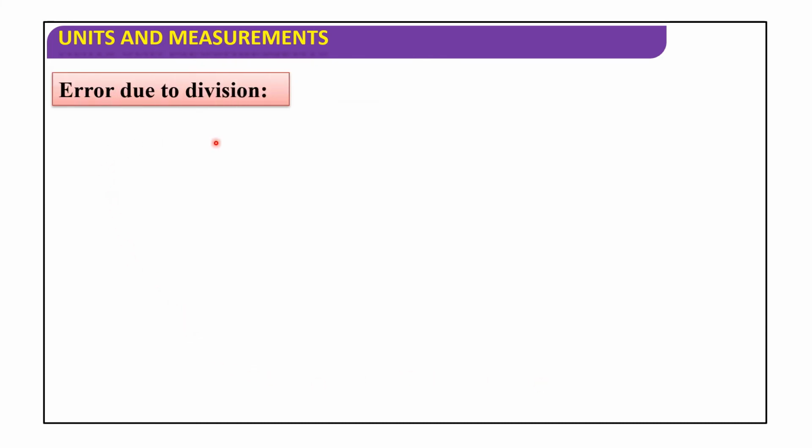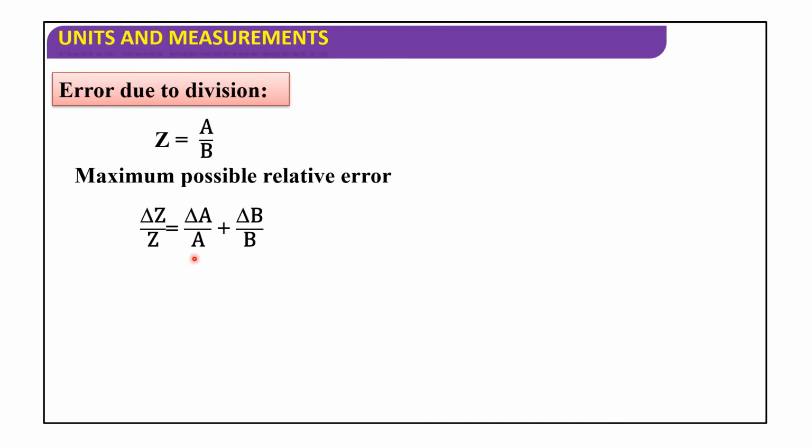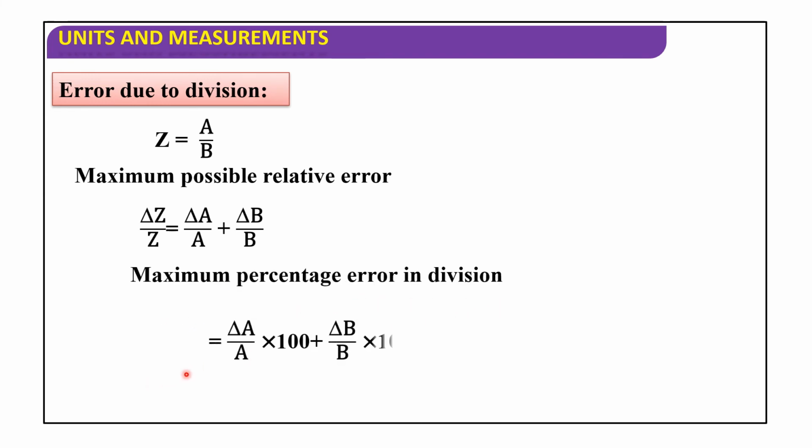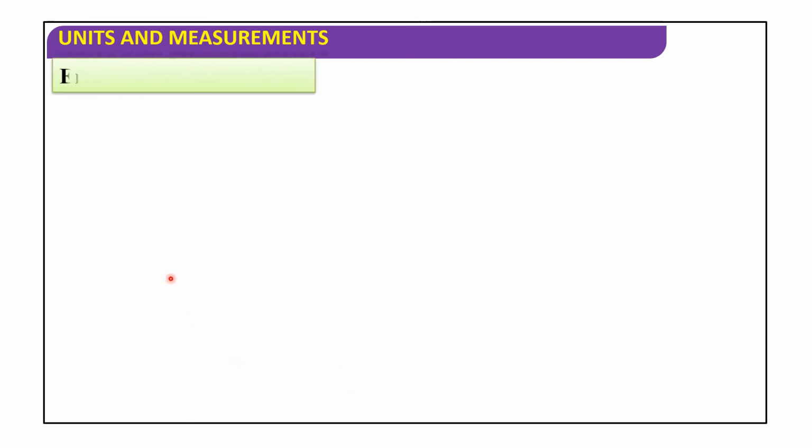Error due to division. Z is equal to a by b. Maximum possible relative error, that is delta z by z, is equal to delta a by a plus delta b by b. So maximum percentage error in division is delta a by a into 100 plus delta b by b into 100. Error due to power. If z is equal to a power n, delta z by z is equal to n into delta a by a.